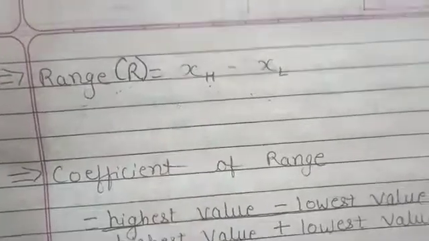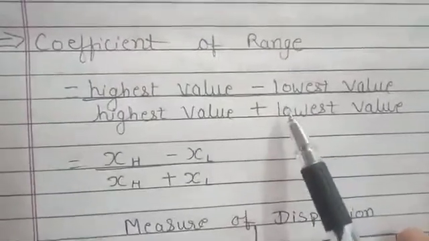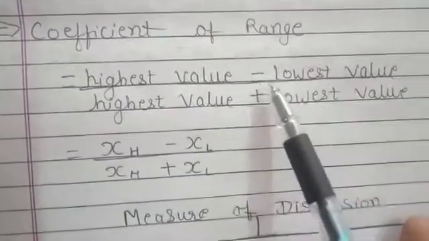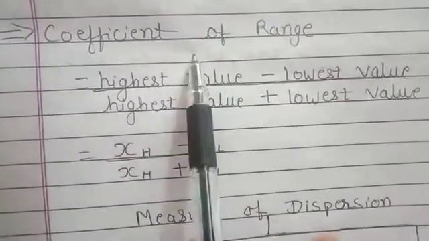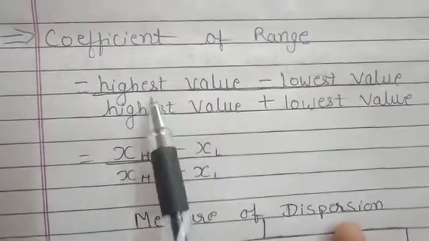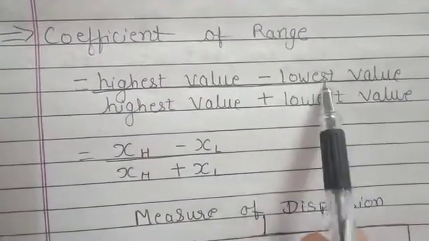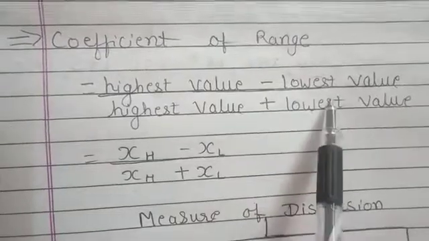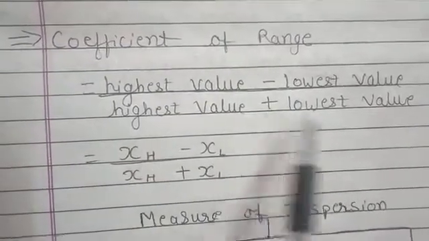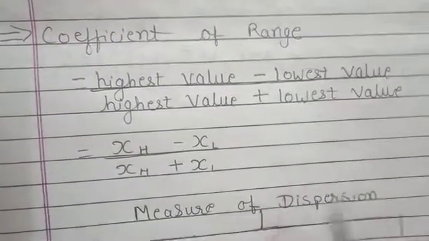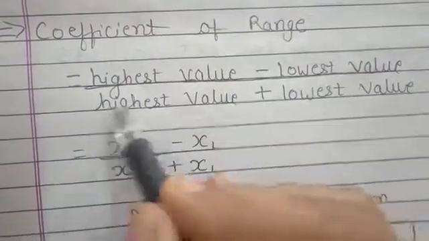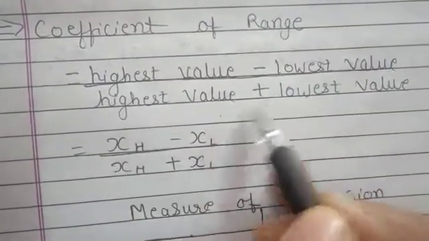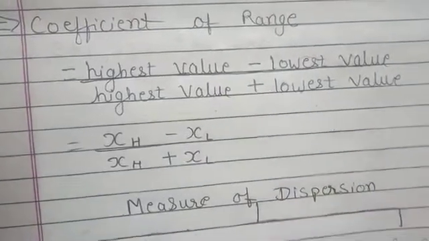Range is a positional average. Now coefficient of range, also known as relative range. The formula for calculating coefficient of range is highest value minus lowest value upon highest value plus lowest value. That is highest value of the data minus lowest value of the data divided by highest value of the data plus lowest value of your data.